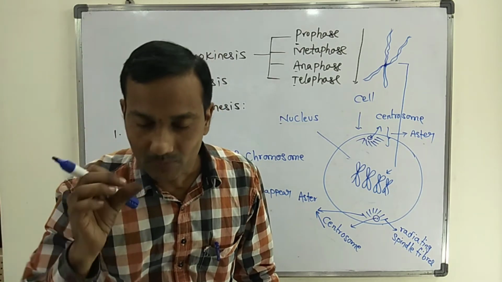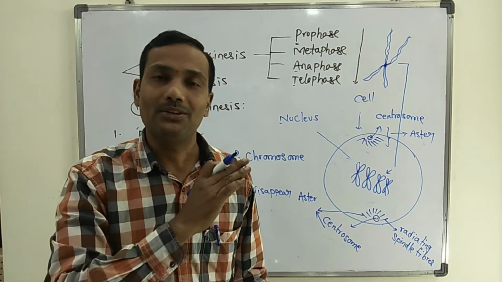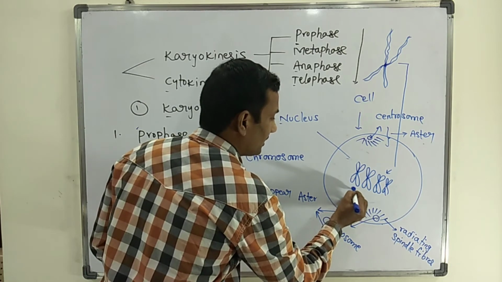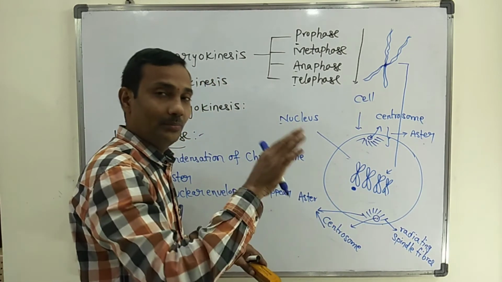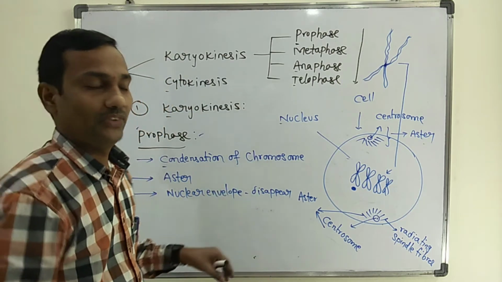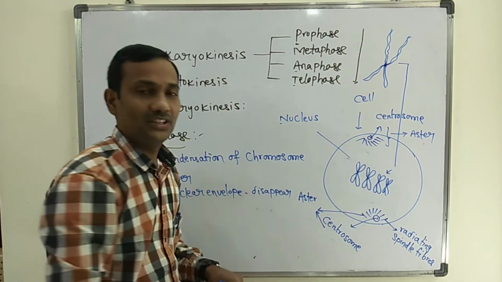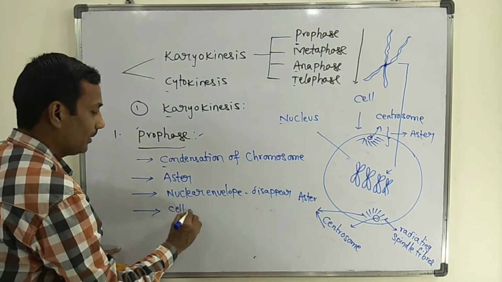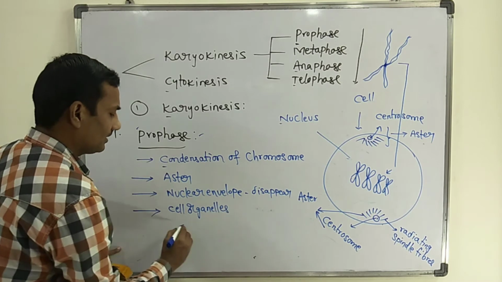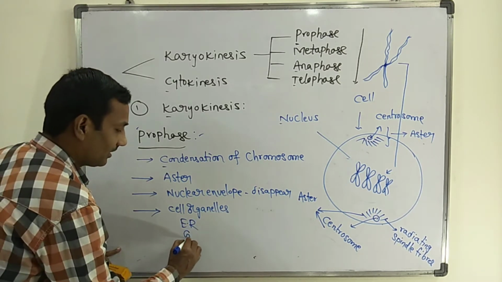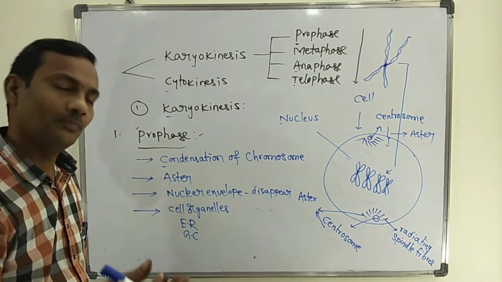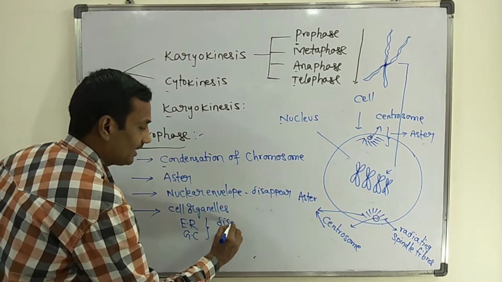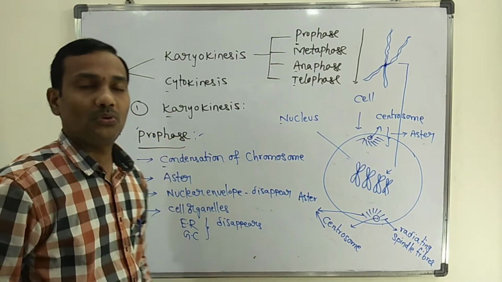At the end of prophase, all membrane-bound cell organelles, whether endoplasmic reticulum, Golgi complex or lysosomes, disappear.